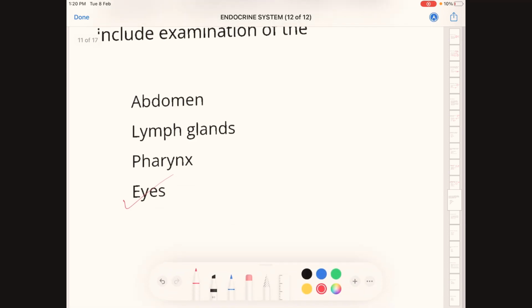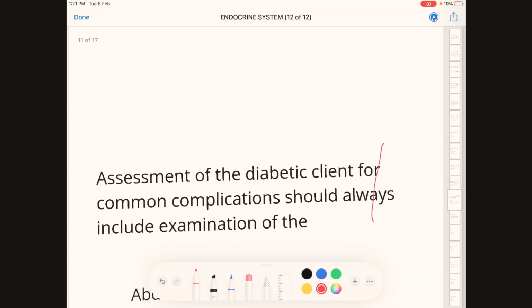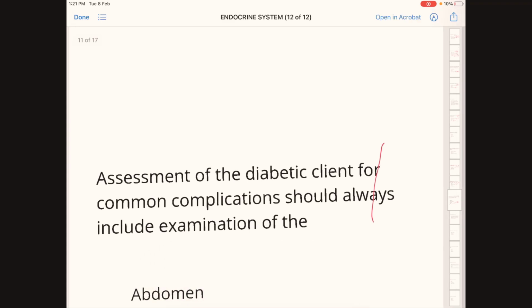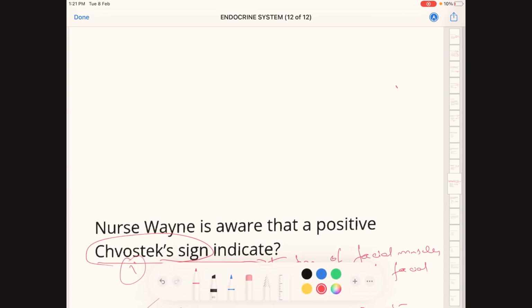Because diabetes causes diabetic retinopathy, impairment in the blood circulation in the eye, the retina.